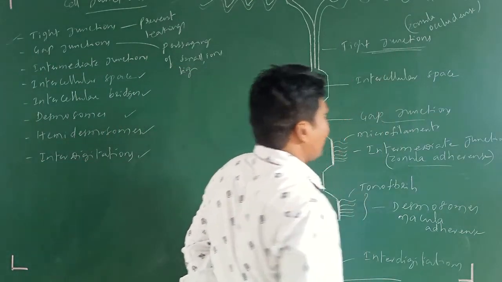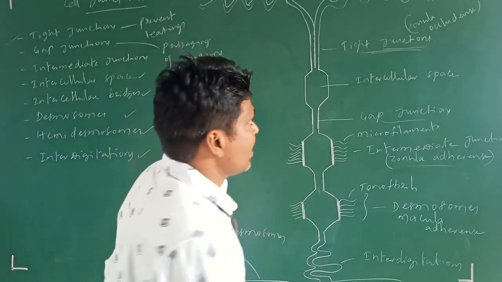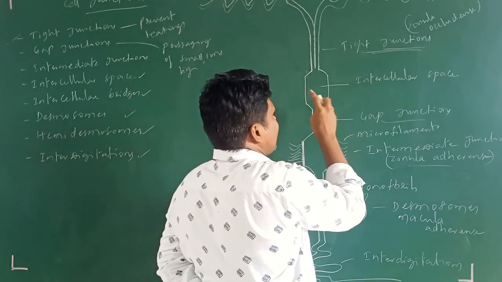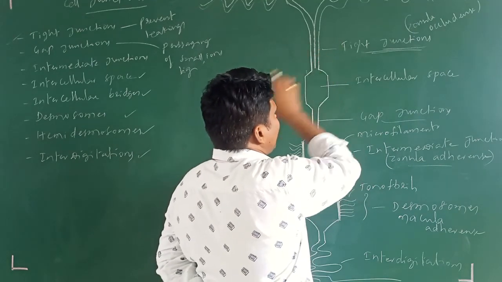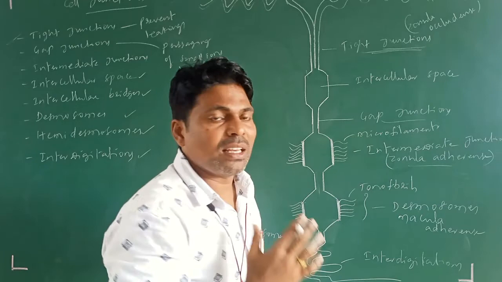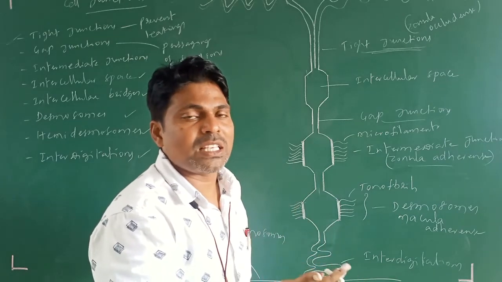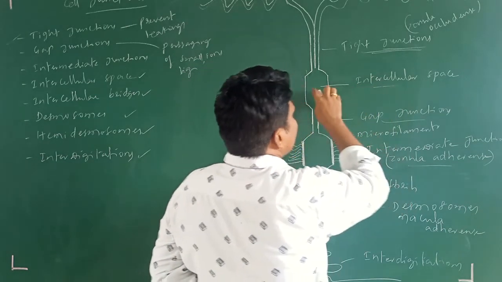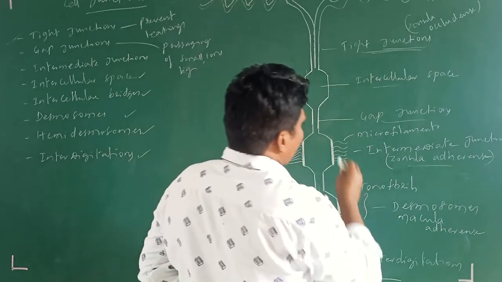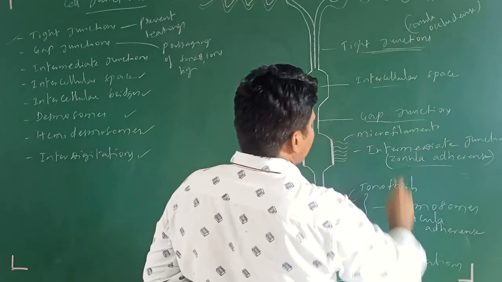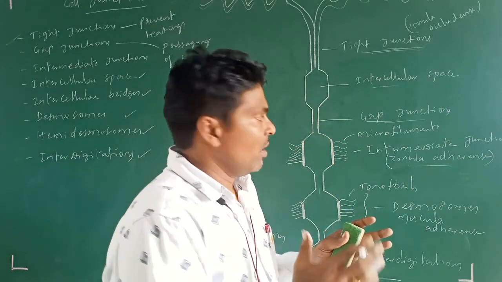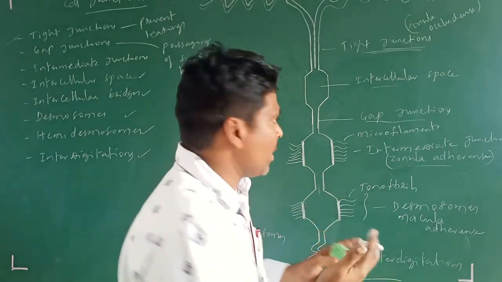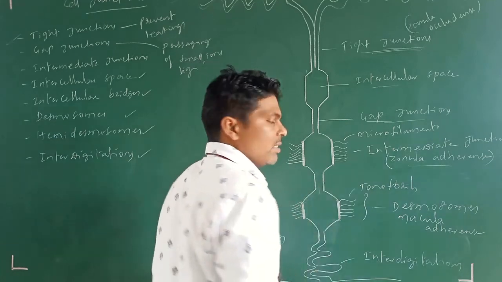Now tight junctions. What is the function of tight junctions? Zonular occludence attaches these epithelial cells tightly, preventing leakage of any substances. Next, the intercellular space, just a little space. Next, gap junctions allow small molecules, ions, and sometimes large molecules to be transported between the two epithelial cells.